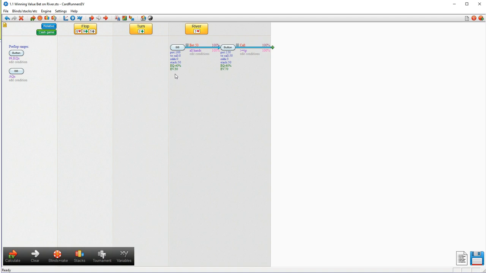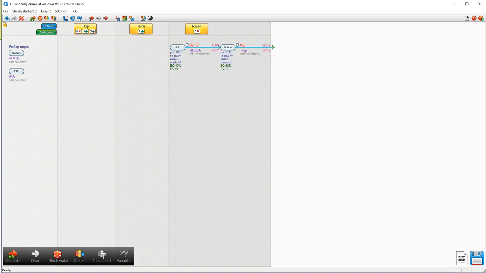Now once again, we can see our expectation is positive here. We have an expectation of 30 big blinds with our river play. But we also realize that this is going to be losing. Assuming we invest about 50 big blinds, it means we're actually down about 20 big blinds for the overall hand.